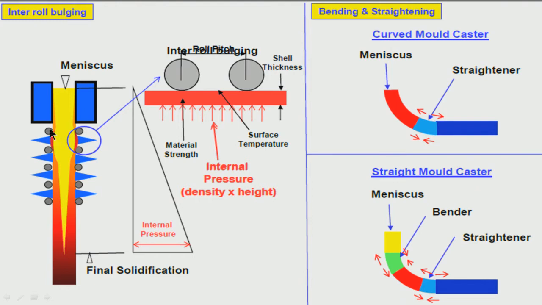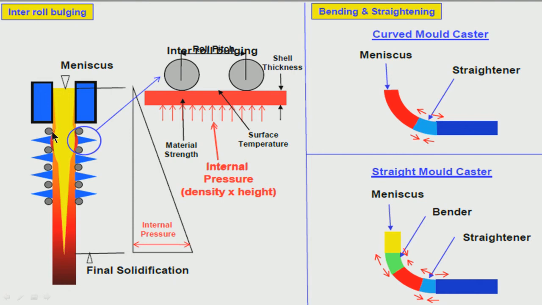So there are rolls, these are the rolls which give the support for the shell, to the solidifying strand, from both the sides. So, the support of the mold is replaced by support from the rolls, these are all moving rolls, they are not static rolls.